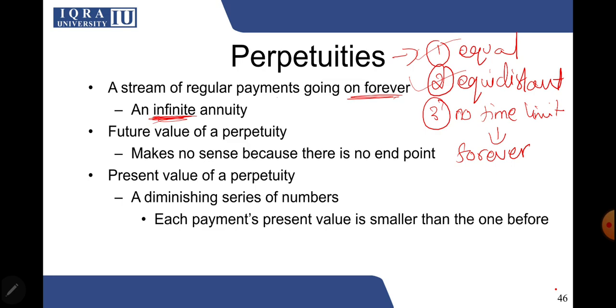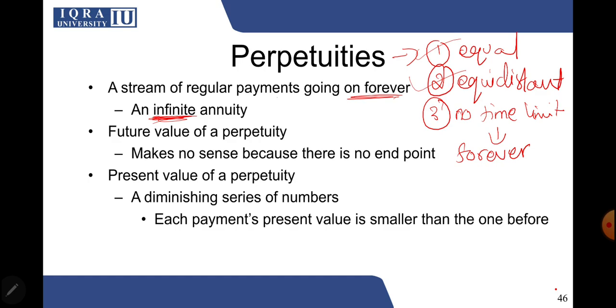Now, future value of a perpetuity is going to make no sense because there is no end point. Where are you going to calculate the future value? It's a cash flow that is going to keep on coming. The present value of a perpetuity is going to be a diminishing series of numbers, and each payment's present value is going to be smaller than the one before. And actually, for perpetuities, the more distant the cash flow, the smaller will be its value.